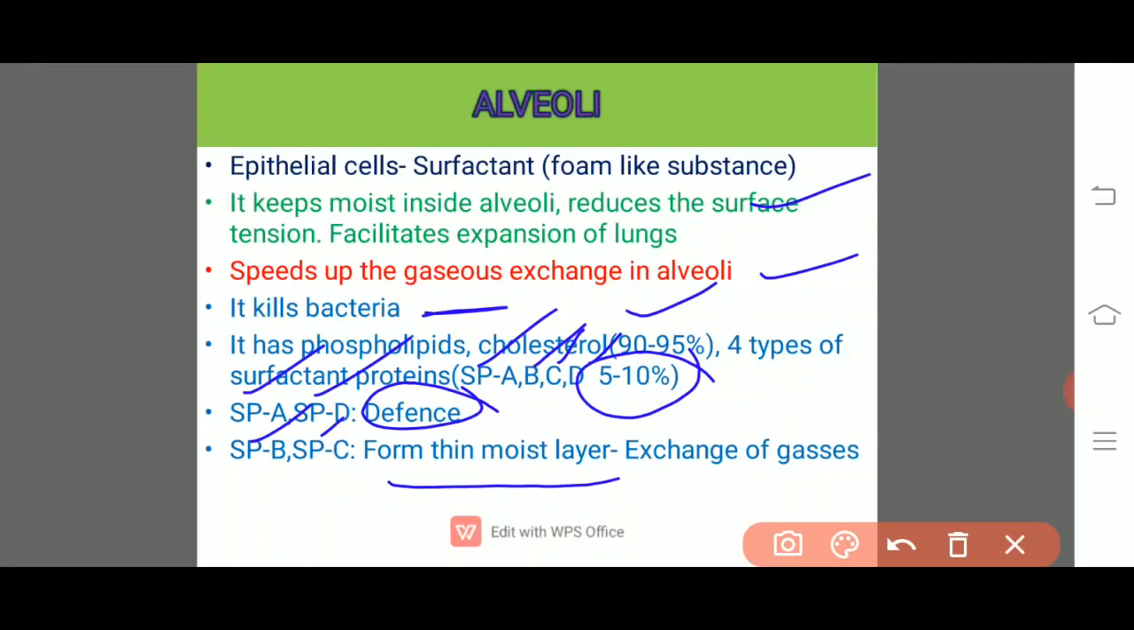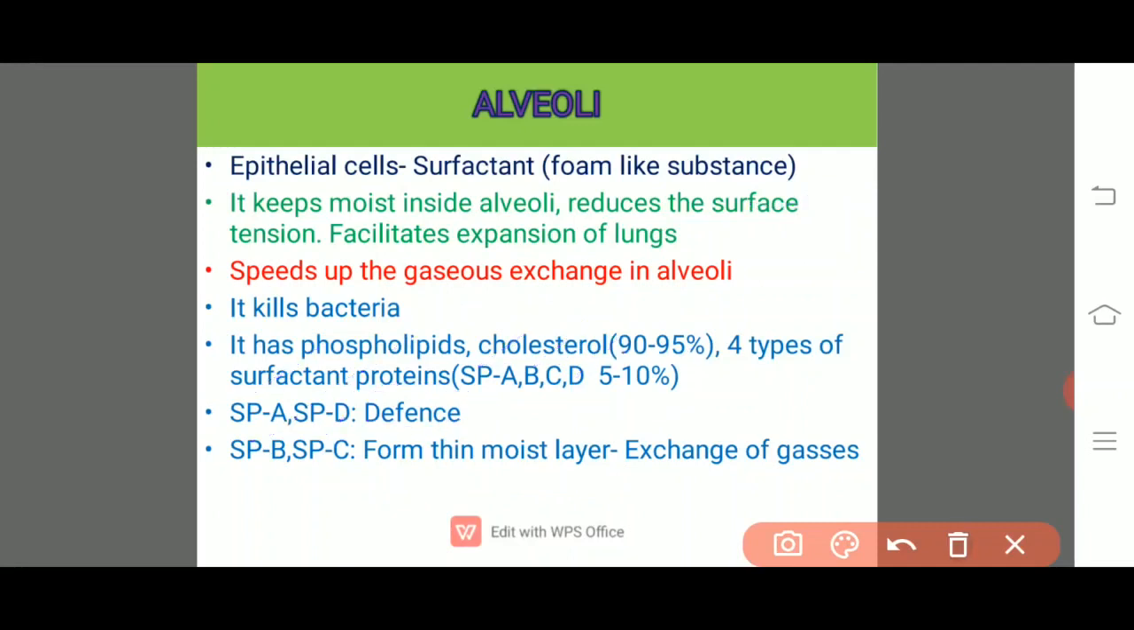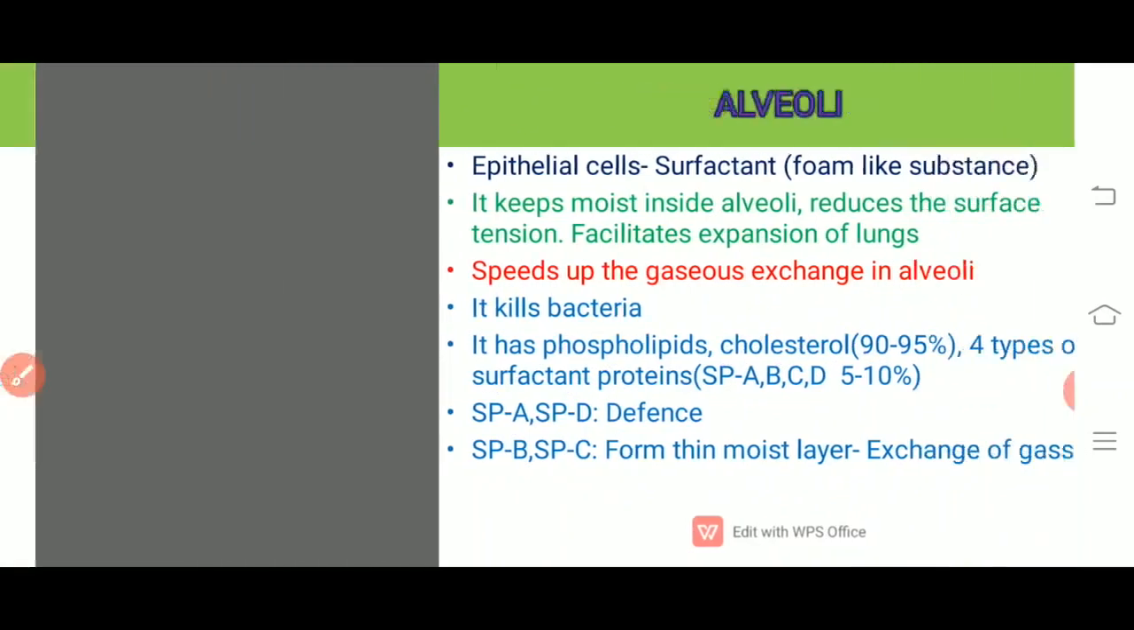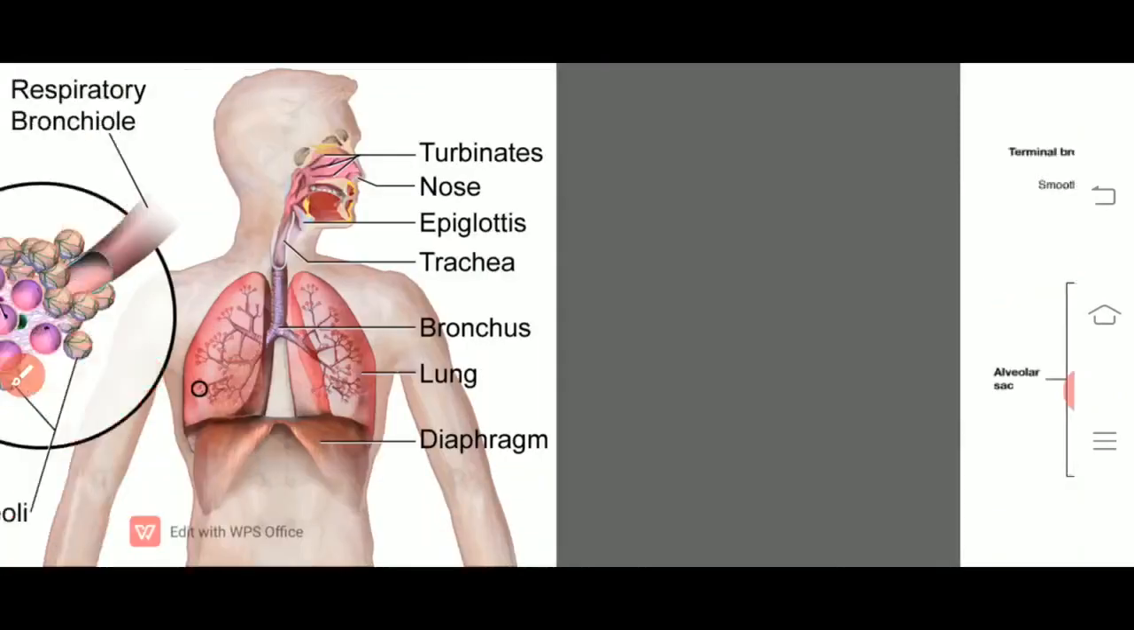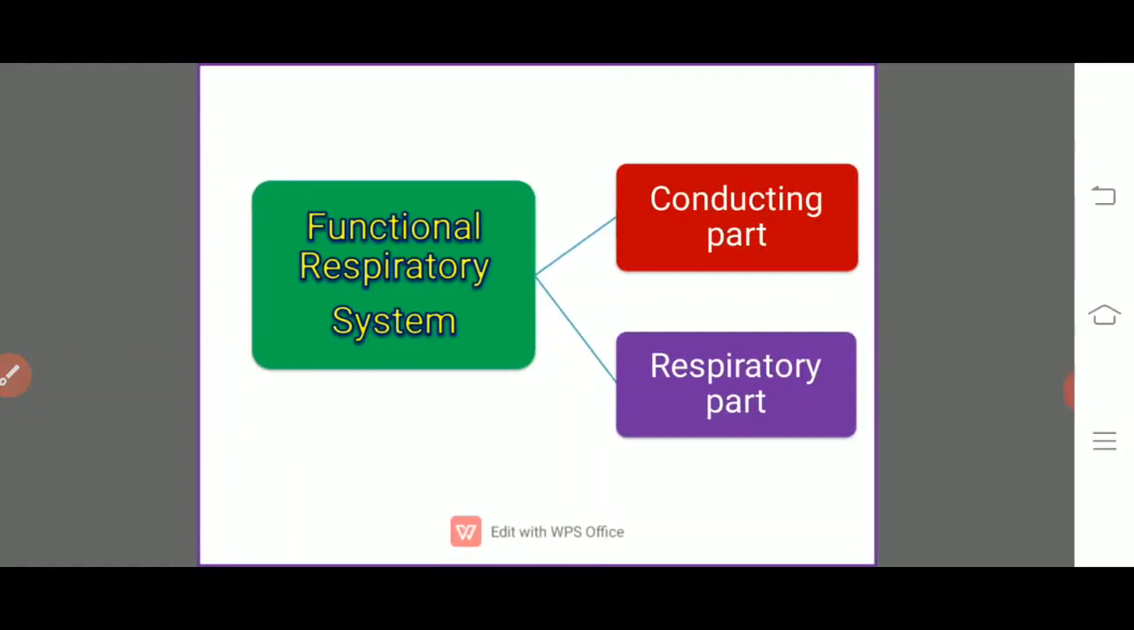Right? Then if you observe the entire respiratory system of human beings and see the functional status, half of the respiratory system is acting as the conducting part, right from the external nostrils to the bronchi.